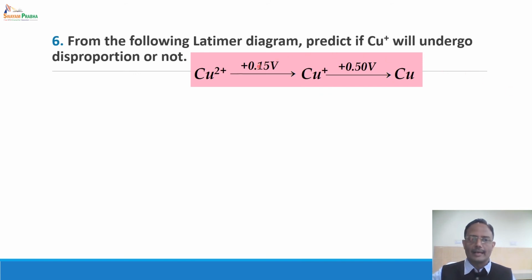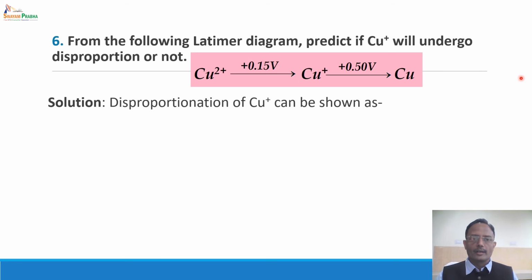Now this is the Latimer diagram, and we know that in a Latimer diagram the various species are arranged in decreasing order of the oxidation states. So copper can exist as Cu2+, Cu+ and elemental copper. And the values which are placed over here are called the reduction potentials or standard electrode potentials. Now, if copper undergoes disproportionation, the reaction can be shown as two Cu+ ions. One of them is undergoing reduction to give you elemental copper and the second is undergoing oxidation to give you Cu2+. This is the self-redox process called the disproportionation reaction.